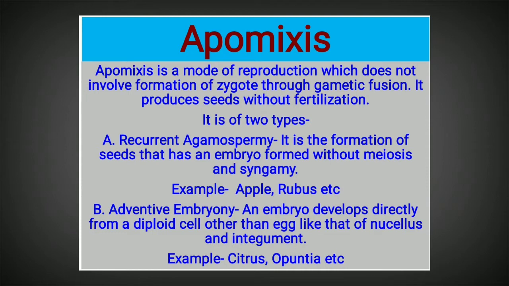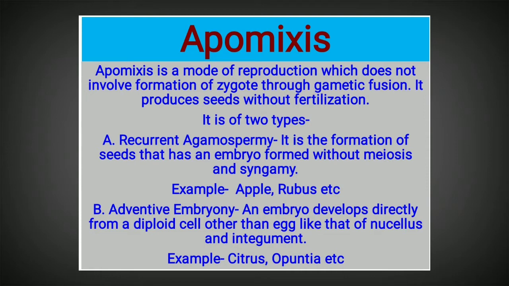A very important point to be kept in mind here is that apomixis always leads to the formation of seeds without the process of fertilization. So this is a very important point regarding apomixis. That means we can say that apomixis is the incomplete step of sexual reproduction in flowering plants.